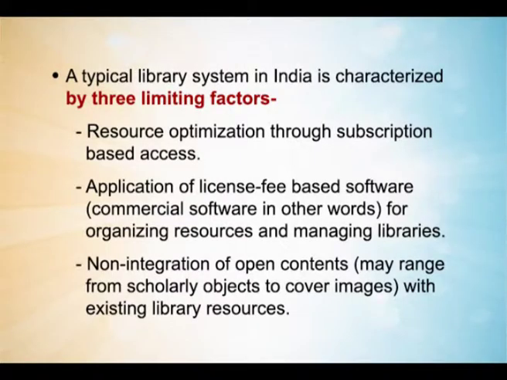Another limiting factor in Indian libraries is that we are not going for integration of open contents. For example, presently we have 10,500 plus open access journals and 3,500 plus open access repositories, and altogether these two routes of open access give us 1 million free scholarly contents, which are peer reviewed journal papers published in different commercial journals, and full text theses. But we are not utilizing this huge pool of open contents in our libraries.